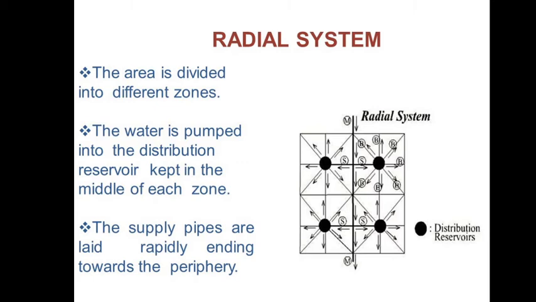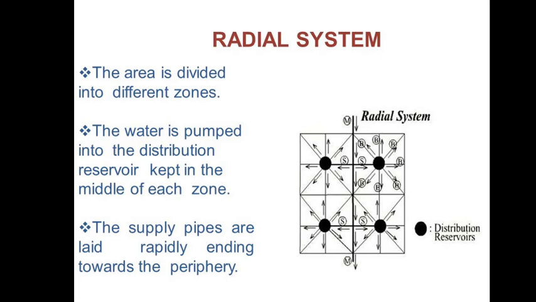You can see the black color is the distribution reservoir, and the center line is the mains which supply the water from that distribution reservoir.